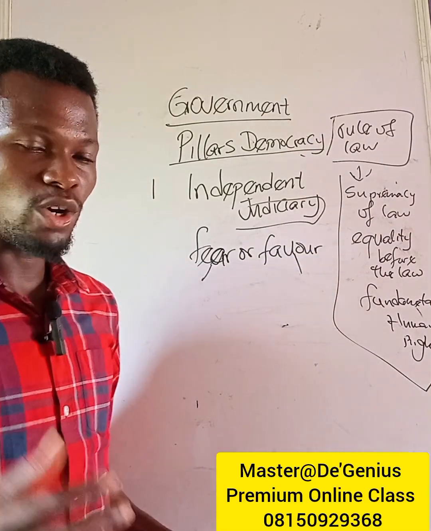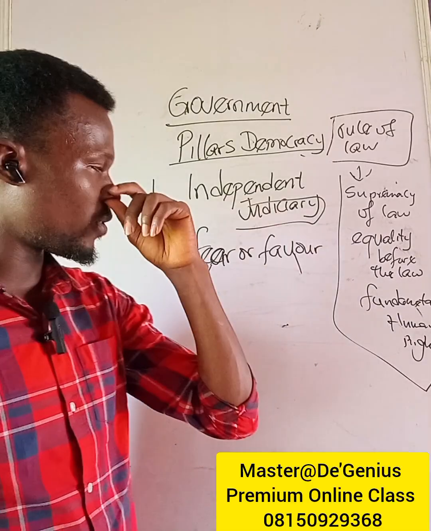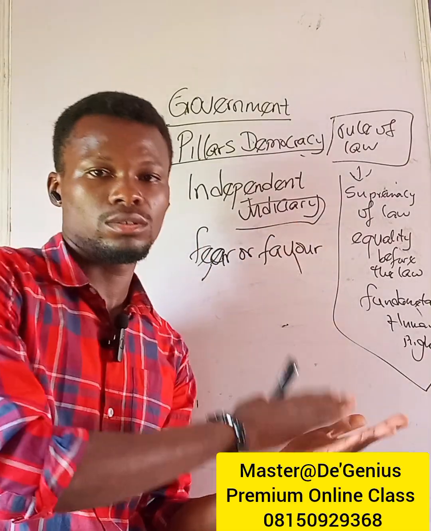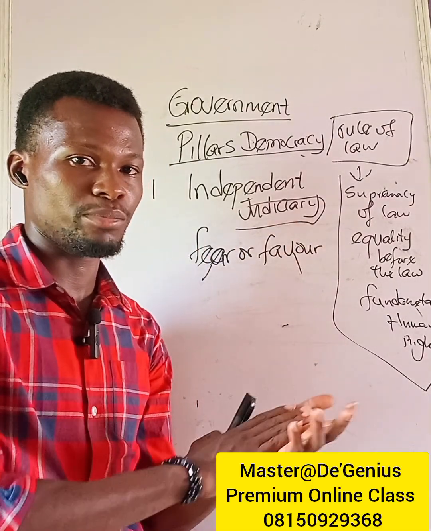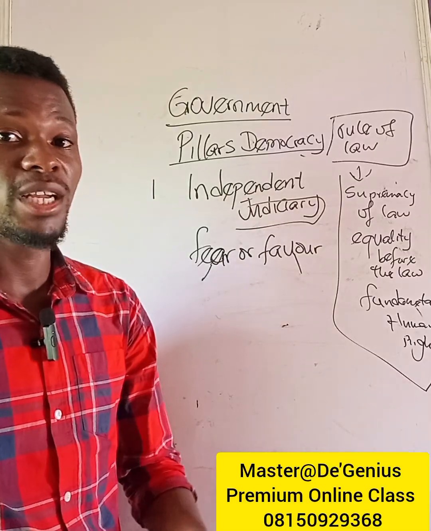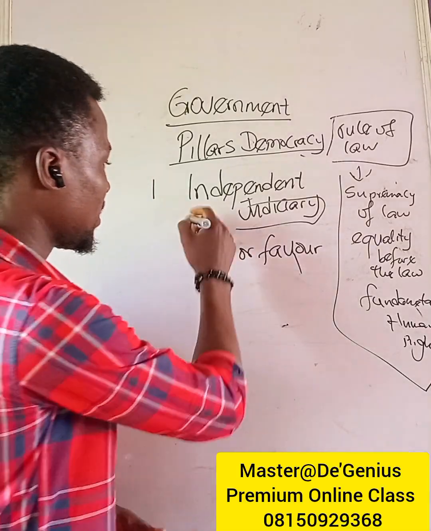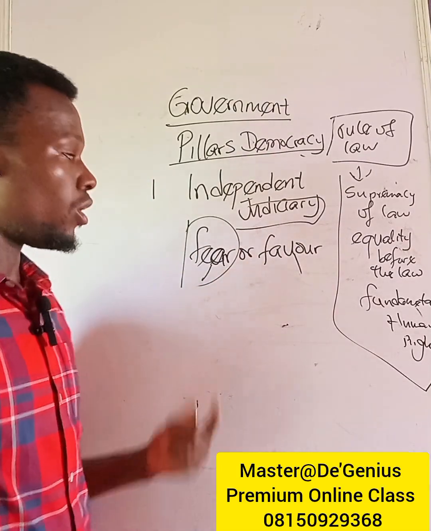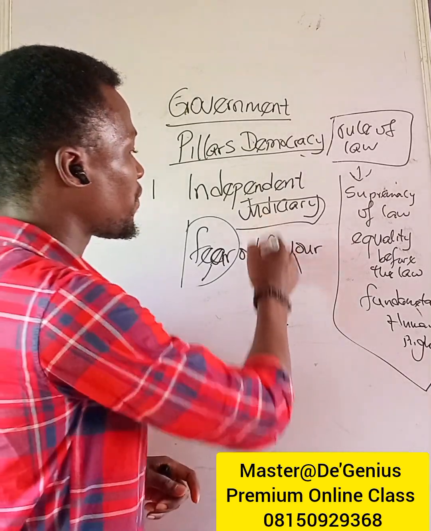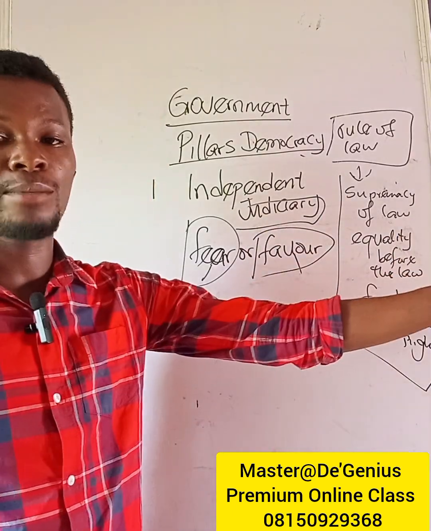If the judicial arm of government depends on, for example, the executive, they will give judgment fearing the executive, or they will give judgment in favor of the executive arm of government.